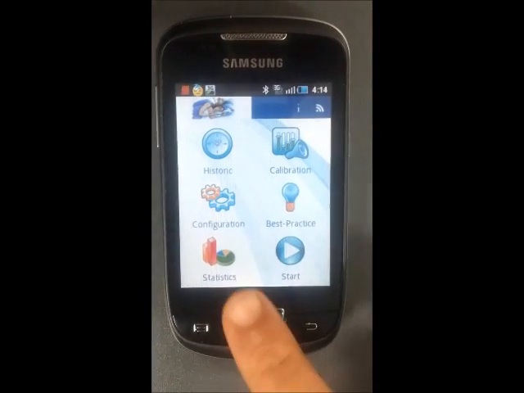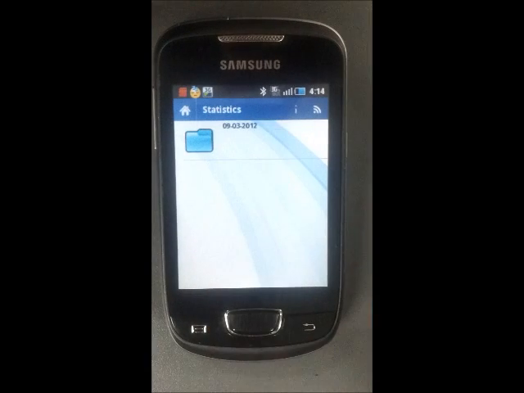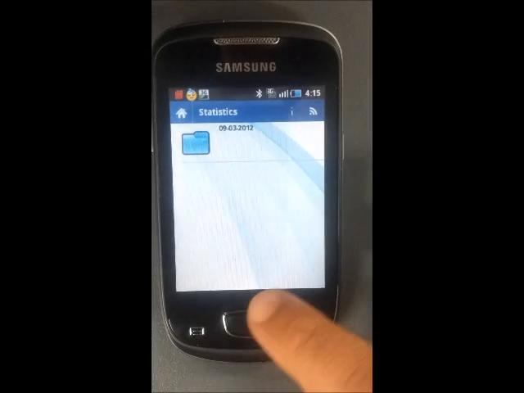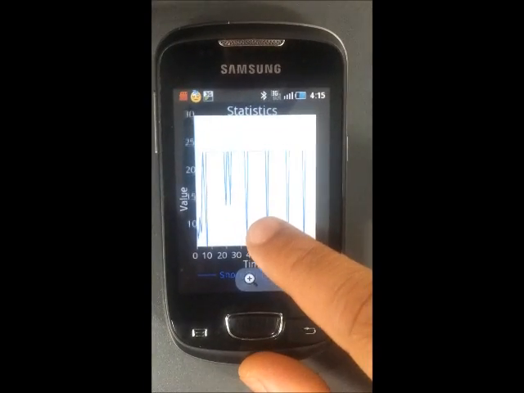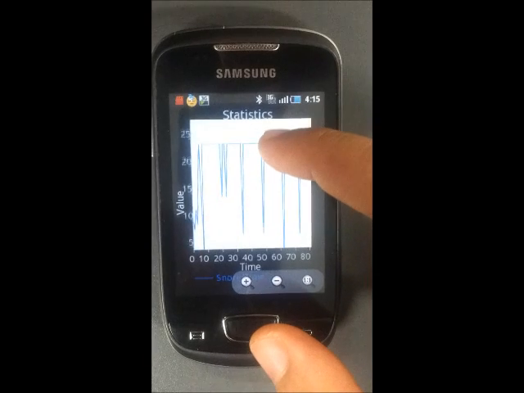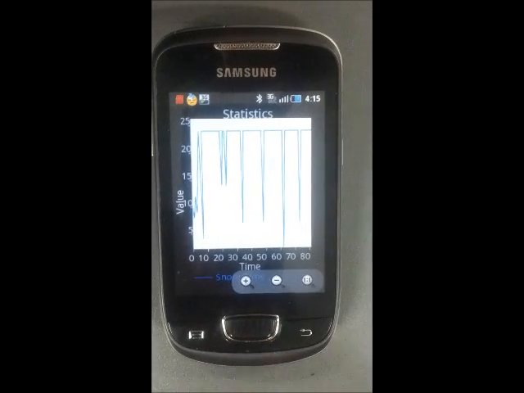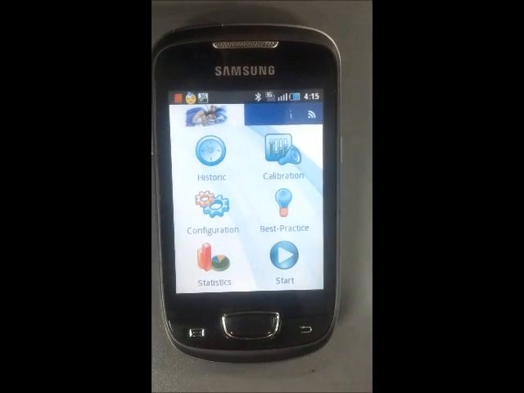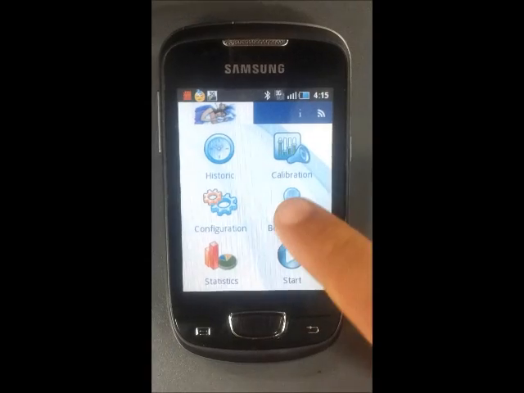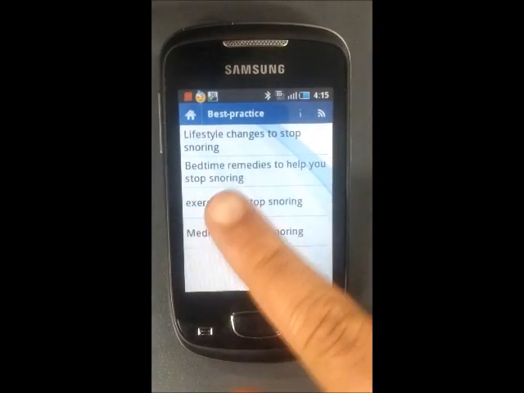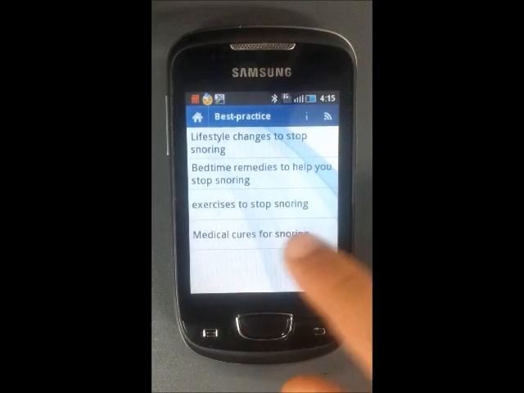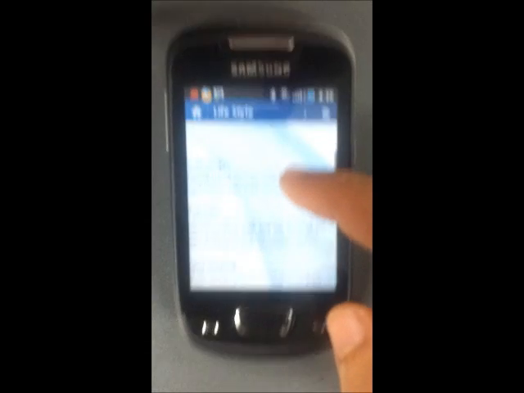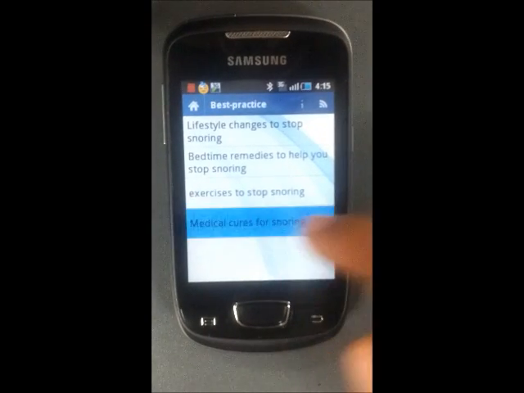Now we can go to the statistics, which shows the time-dependent snore. Here's the graph illustrating your snore. Another feature available in this application is some advice like lifestyle changes, exercise, or medical cures. We're going to let you discover them by downloading this application.